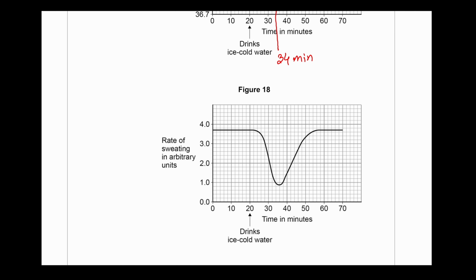In the second figure, 18, the rate of sweating in arbitrary units, we can see the rate of sweating was 3.7 arbitrary units. After drinking the ice cold water, it decreased to less than 1, 0.9.